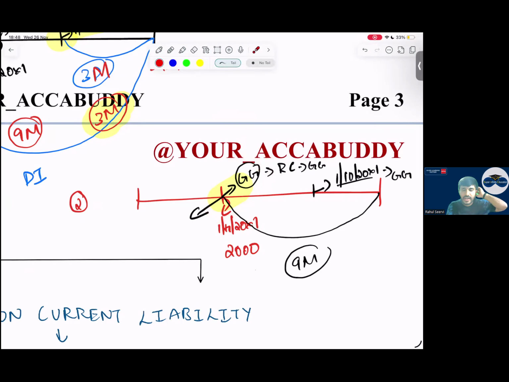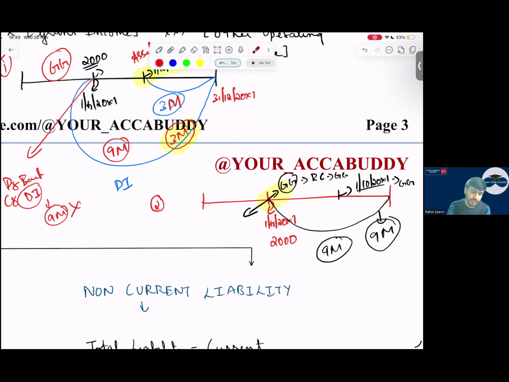It was reasonably certain that I will receive the grant on this date. Then for how many months will I record deferred income? Say me. How many months will I recognize deferred income? 9 months. You will recognize the deferred income for 9 months because it was reasonably certain here. So you have to consider both things: reasonably certain also and the asset also. So these are the two areas where you will make mistakes. Avoid silly mistakes in these areas.